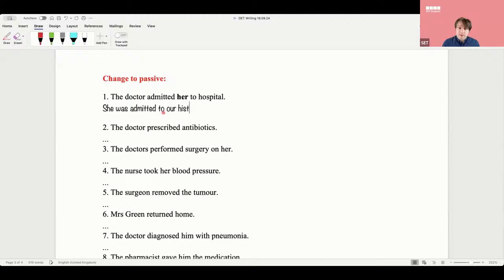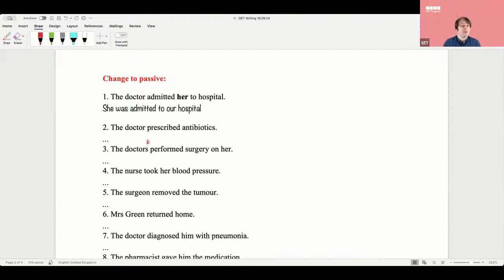We normally say "our" if we are inside the hospital, right? Very good point, Anthony. But it depends. Sometimes it might be "the." It depends on who the writer is. Do they belong to that hospital? Usually you do for discharges, but not always.